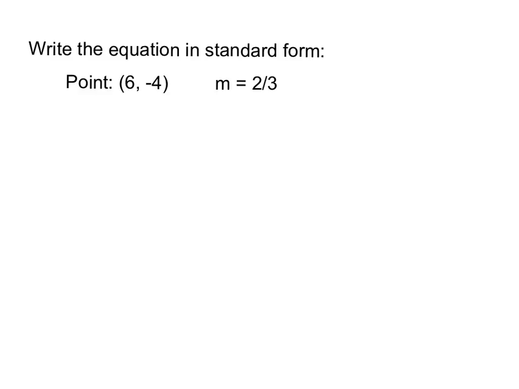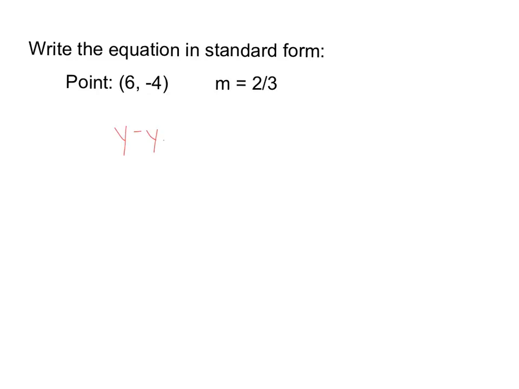Now, the last one that is the biggest pain is getting things into standard form. And the reason is, in slope-intercept form and point-slope form, it's okay to have a fraction. But in standard form, you need everything to be integers. You cannot have fractions in standard form.